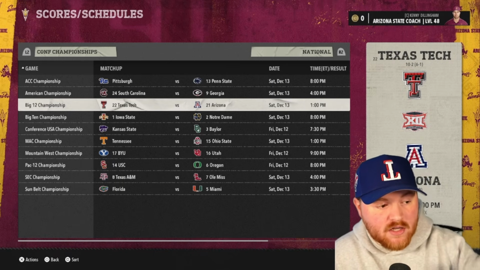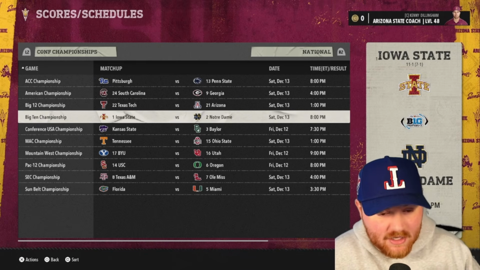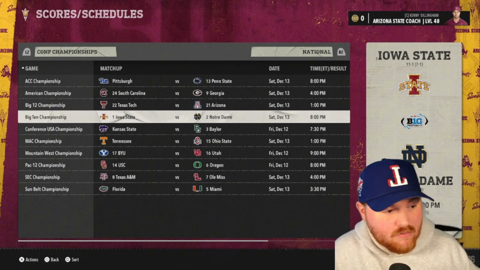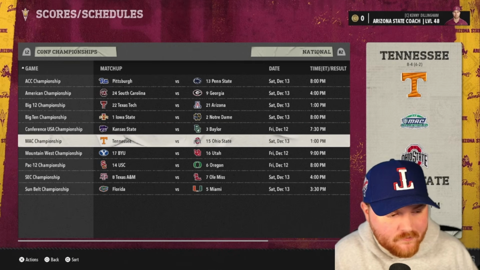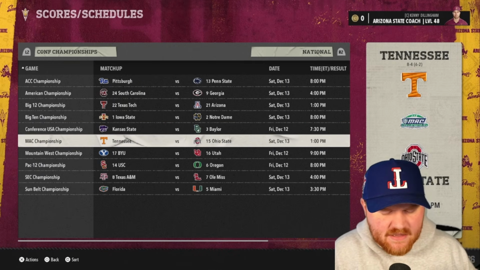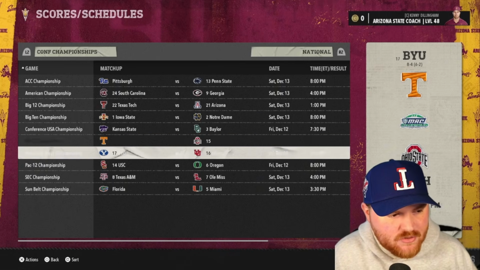We have a lot of concentrated power here, it seems like. 1-2 in the Big 10 in the Big 10 Championship game. That is pretty impressive there. Iowa State, number 1 in the country. Baylor, number 3 in the country. What year is it? Ohio State, 15. They lost a couple games towards the end. They were number 1 when we tuned in.